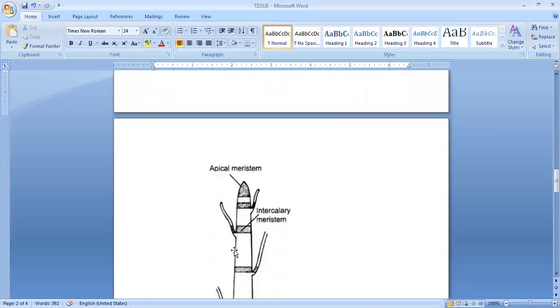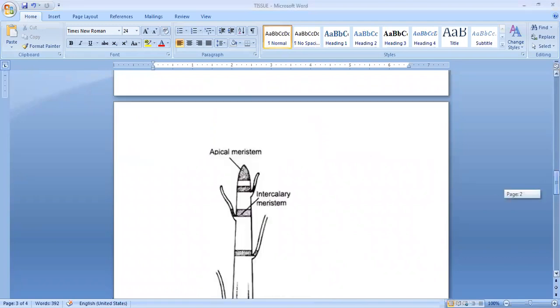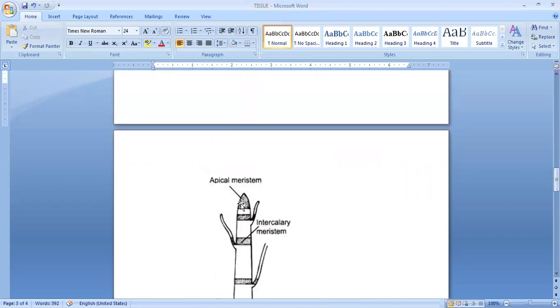This is a diagram of a stem tip. On the basis of occurrence, meristematic tissue is of three types. This is the tip of the stem. The uppermost region at the tip is called apical meristematic tissue.